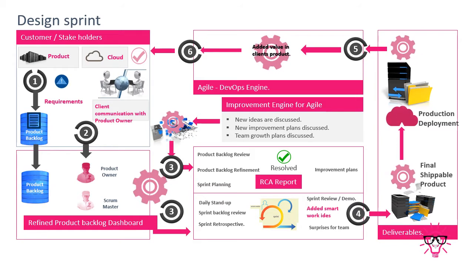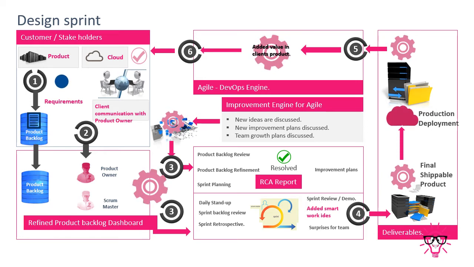If something is related to technology, then the team member who completed that requirement will answer. If any additional information is required, the solution architect will jump in and provide the information to the stakeholders and the client's team members. Likewise we can continue our demo.